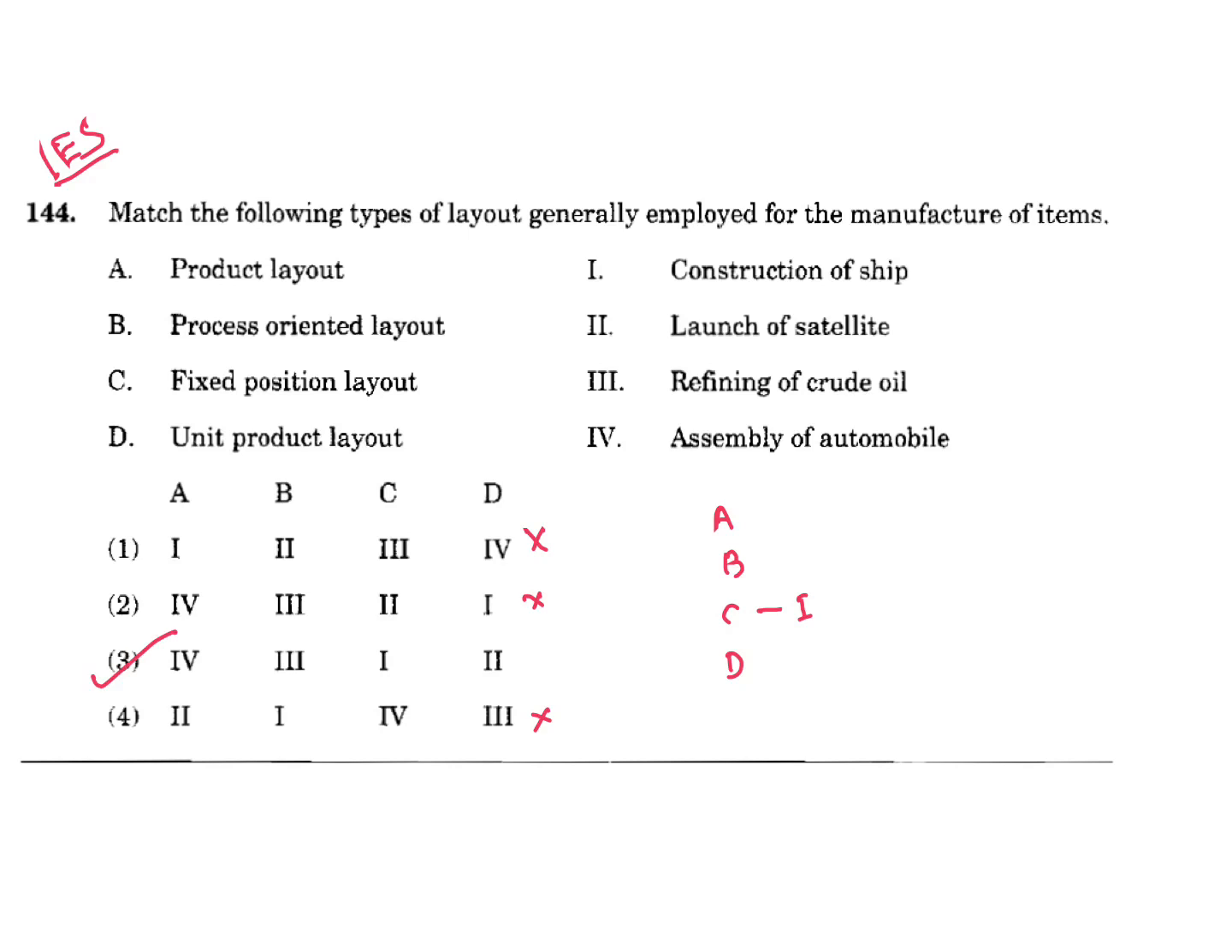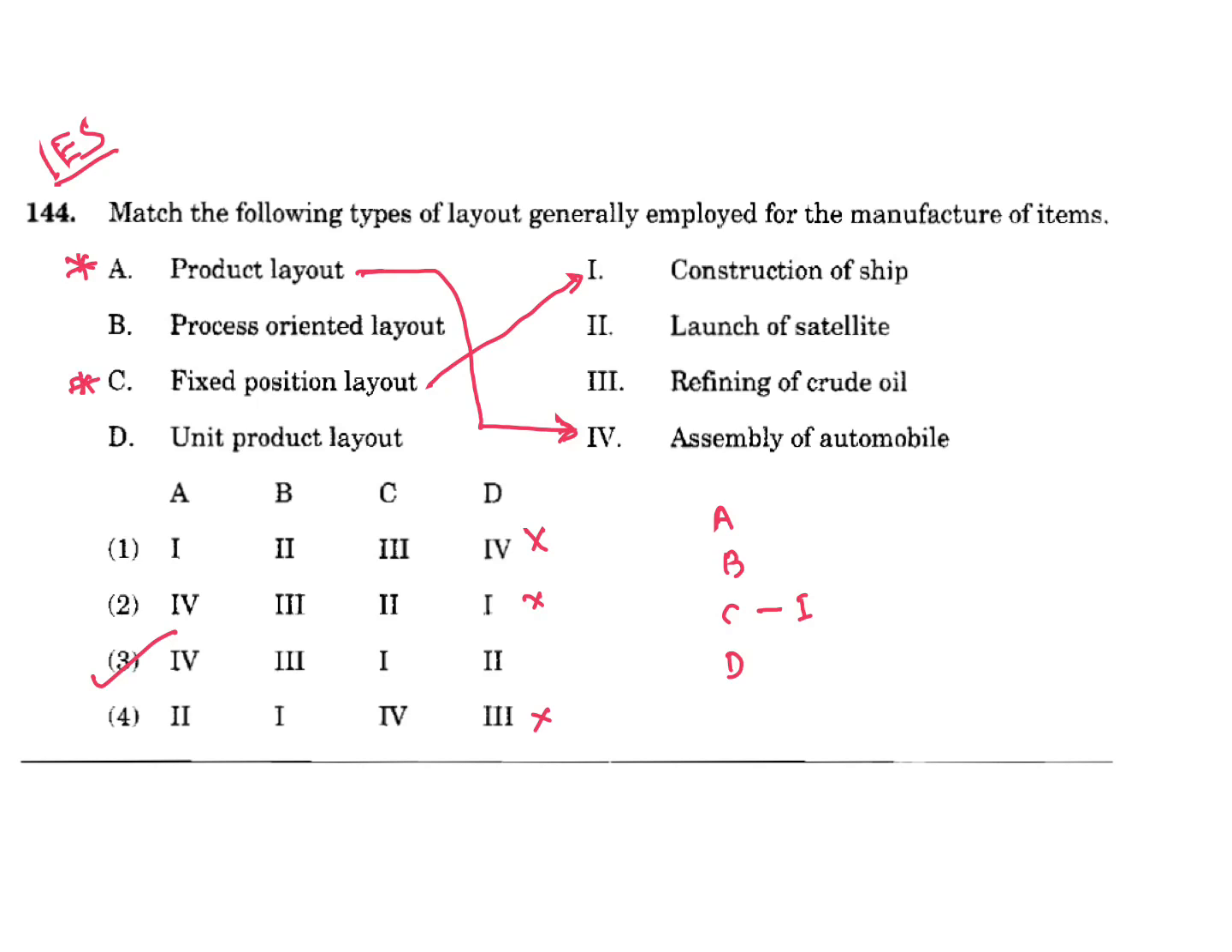A, I, V. Product layout, assembly of automobiles, correct. Then B, process oriented layout, refining of crude oil, correct. Then D, unit product layout, launch of satellite. Yes, 3 is the answer. This one also was already asked in Vizag Steel examination. So, A-IV, this is very important. Product layout, automobile manufacturing. And fixed layout, construction of ship. This is also important. A and C.